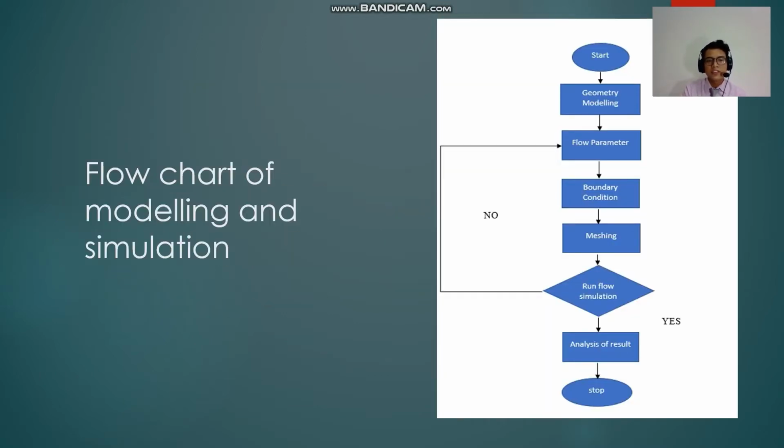Okay, for the flowchart of modeling and simulation, the first one, after we settle the geometry modeling, we go to the flow parameters, and then we go through to the boundary conditions, and then we do meshing, and then we run the flow simulation, and then analyse the result.